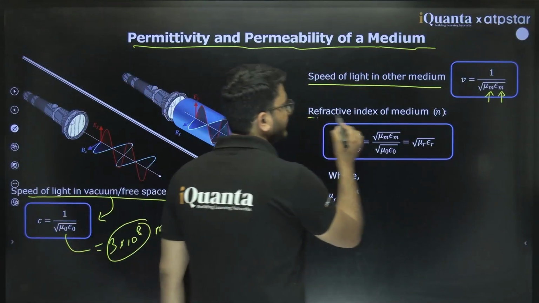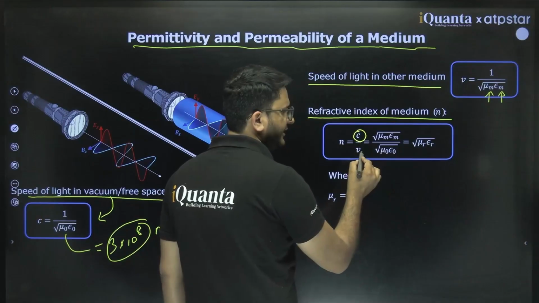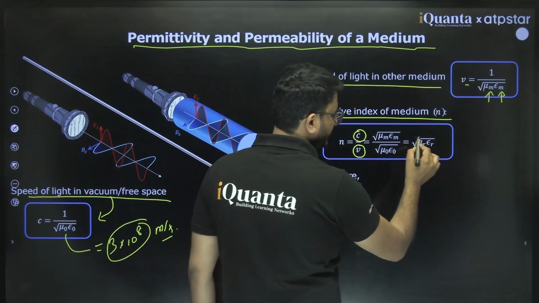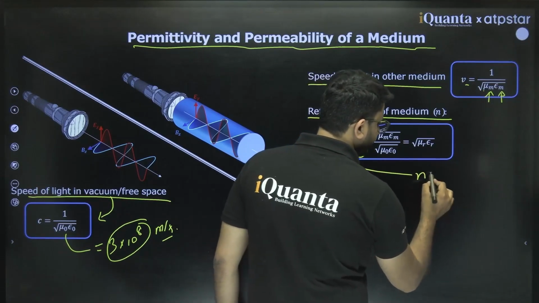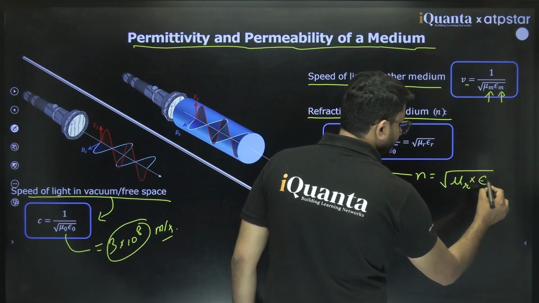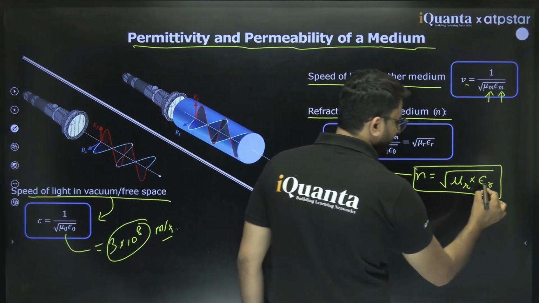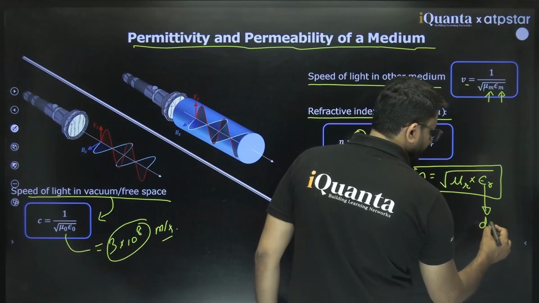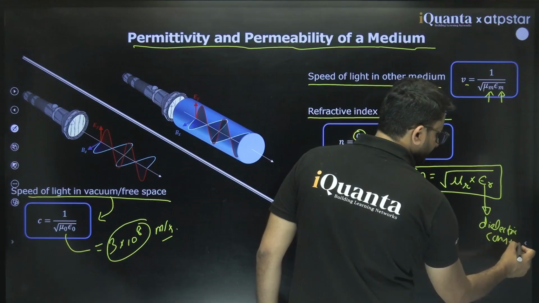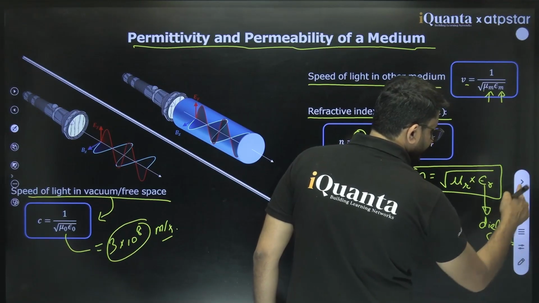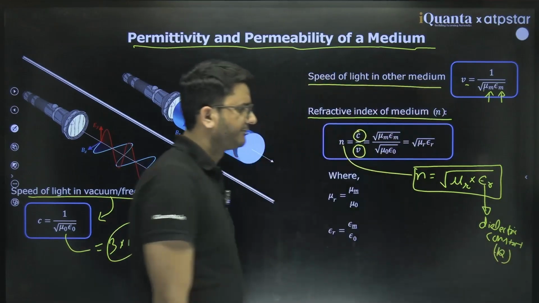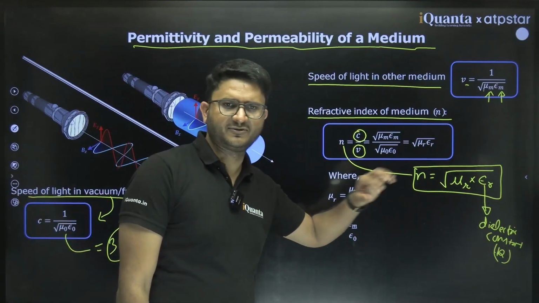Then refractive index of a medium can be defined as speed of light in air over speed of light in medium. They are inversely proportional. So refractive index can be written as root of relative permeability into relative permittivity, and this relative permittivity is sometimes also called dielectric constant. Sometimes we call it dielectric constant K. Clear? So this is the value of refractive index, root of mu r epsilon r.